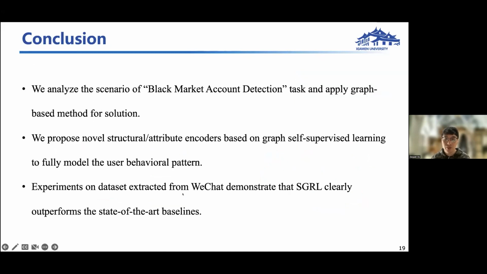And in conclusion, we analyzed the scenario of the black market account detection task and applied a graph-based method for solution. And we proposed novel structural and attribute encoders based on graph self-supervised learning to fully model the user behavioral pattern. And experiments on a dataset extracted from WeChat demonstrate that SGRL clearly outperforms the state-of-the-art baselines.